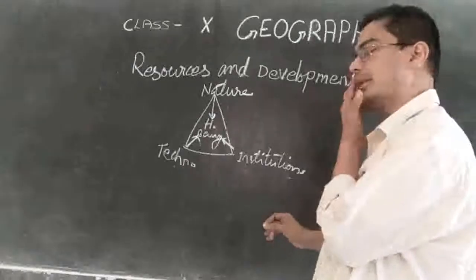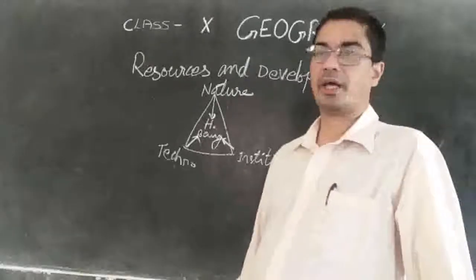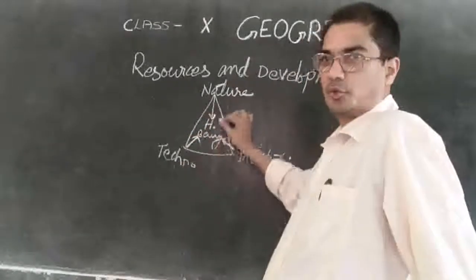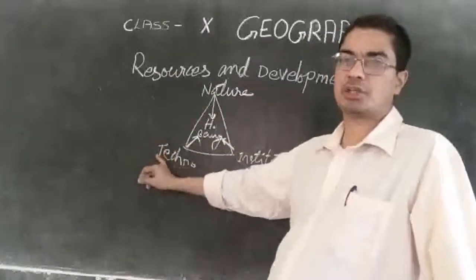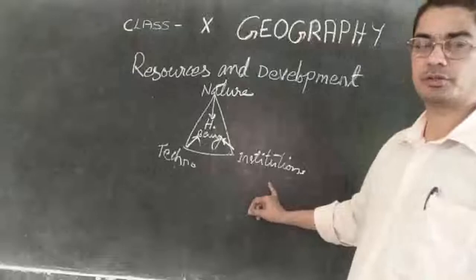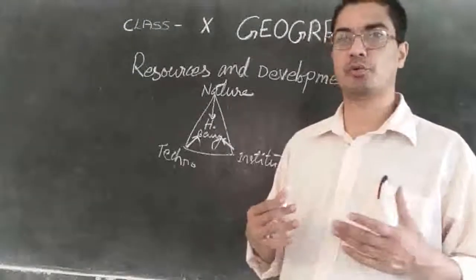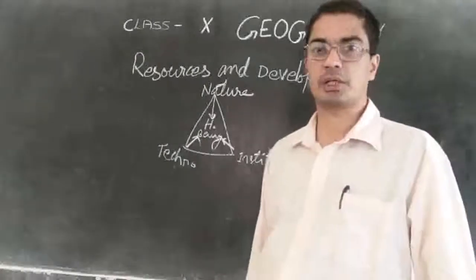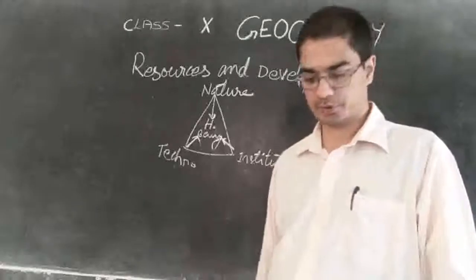So that way they will improve their economic conditions. That is the main aim of human beings. They make use of nature, technology and institutions in order to improve their financial conditions, their economic development. That is their main target, their main purpose.